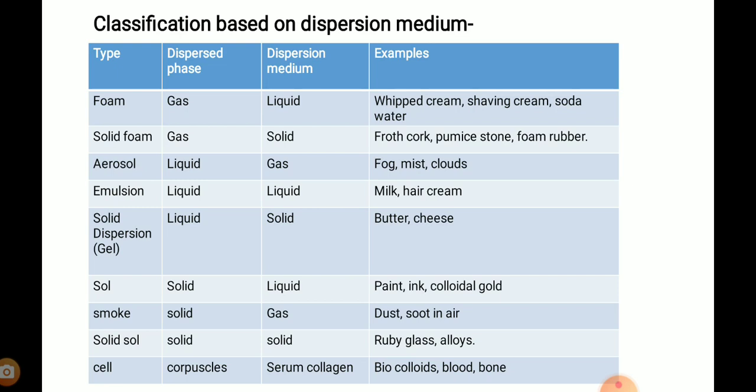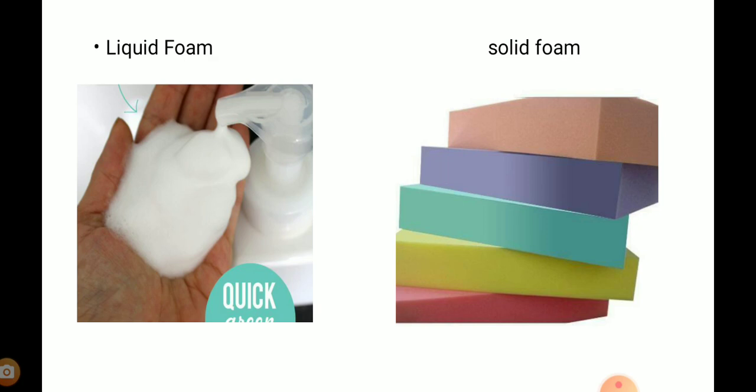Classification. First, based on dispersion medium, we can see the types of dispersion mediums and dispersed phases. First is foam. Foam is made up of two phases. Dispersed phase is a gas and dispersion medium is a liquid. For example, whipped cream, shaving cream, soda water, etc. Solid foam: dispersed phase is a gas, dispersion medium is a solid. Examples: froth cork, pumice stone, foam rubber, etc.